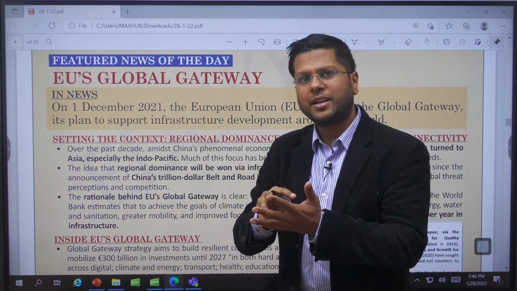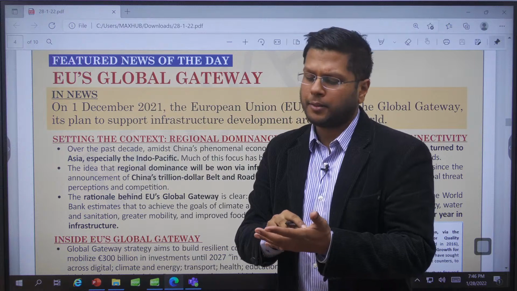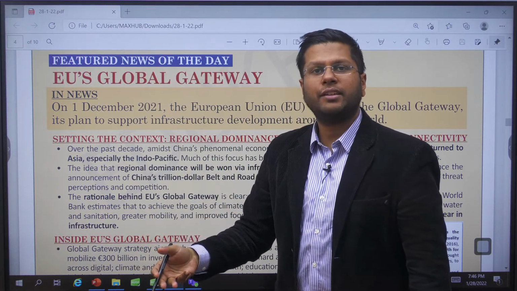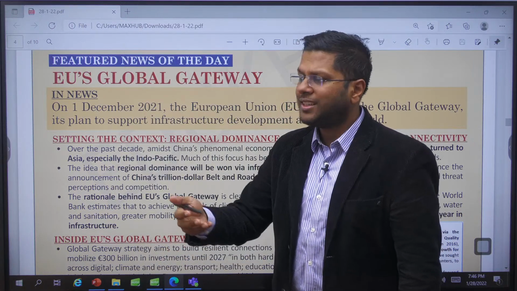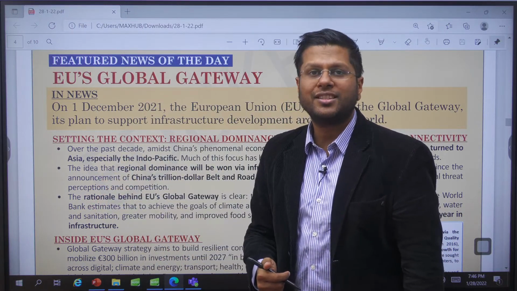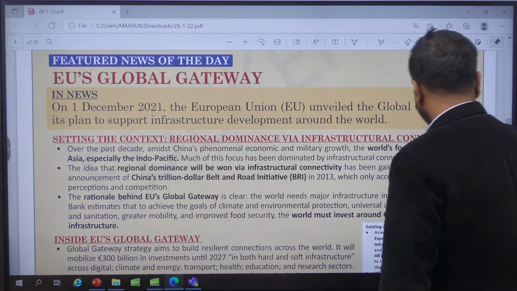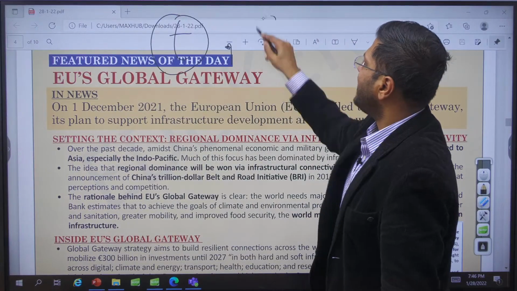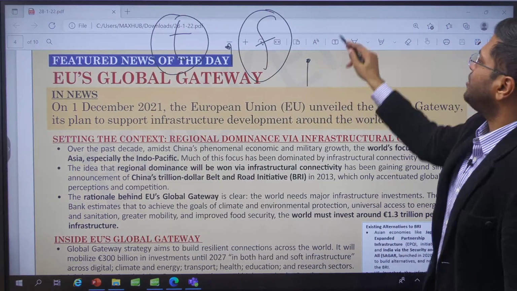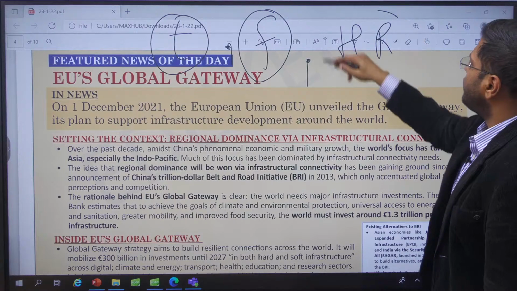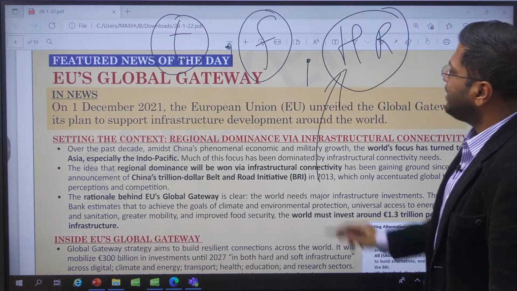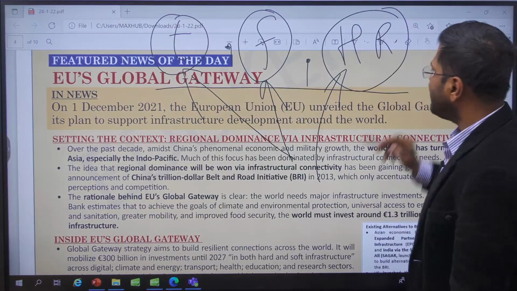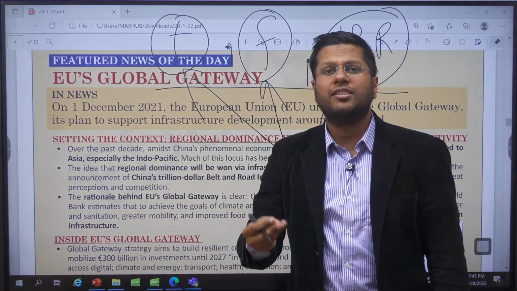See, on one hand, developed countries want us to reduce our consumption base, our traditional fuel base, the production base of conventional energy sources. But on the other hand, they are not even ready to pay for the transition. Transition through what? Transition through better technology, better finances, better human resources. They will have to help us, no? They will have to teach us this. They will have to give us the technology. They will have to provide finances. If they are not doing this, how are they demanding that we cut conventional energy production?